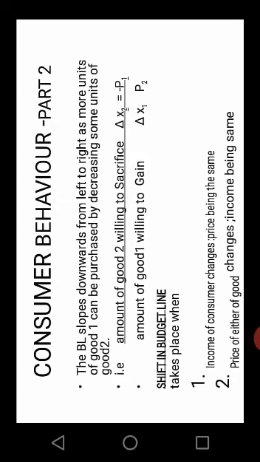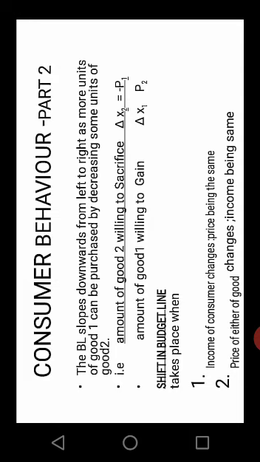Always on the x-axis good 1 is measured, which shows in increasing order. We try to increase good 1 and we will be sacrificing good 2. That is delta x2 divided by delta x1. The final answer comes to minus P1 divided by P2. You need to just remember this much.